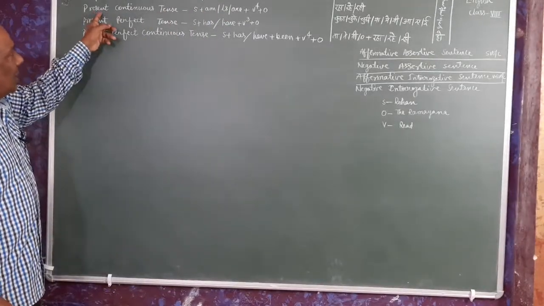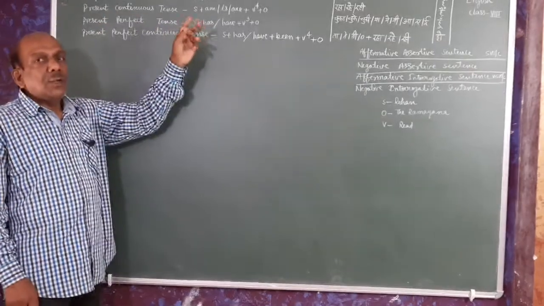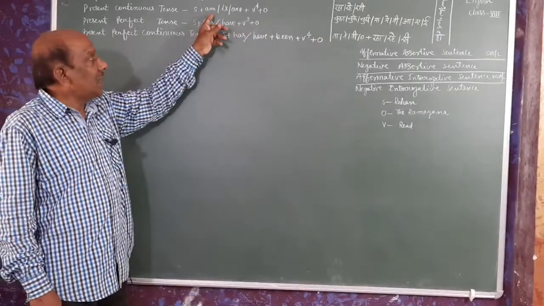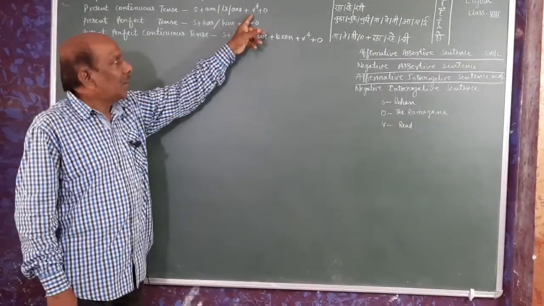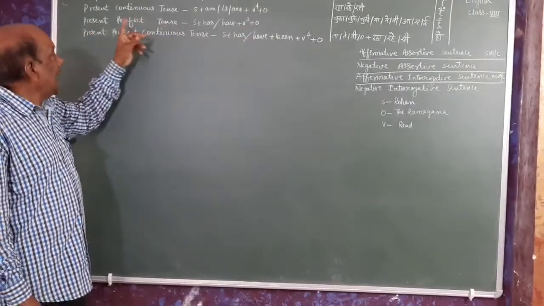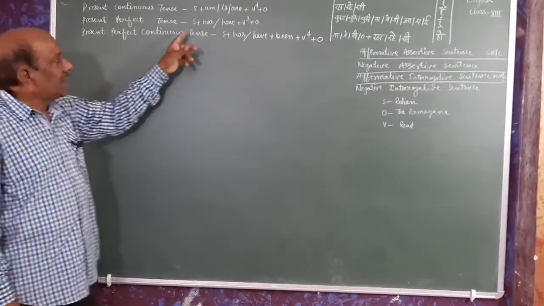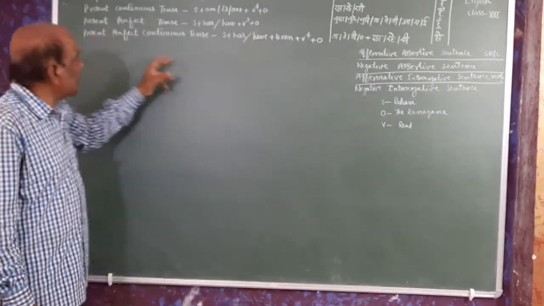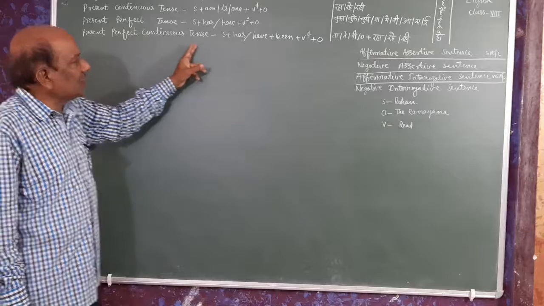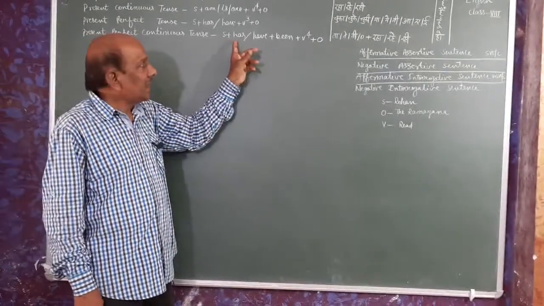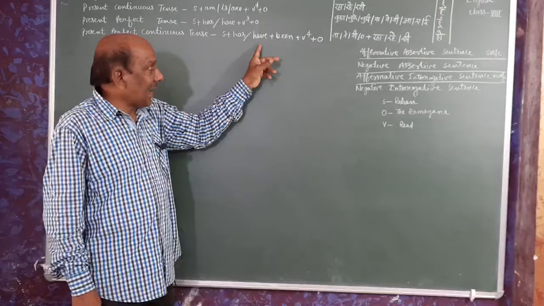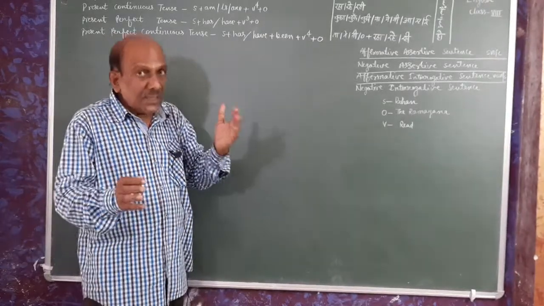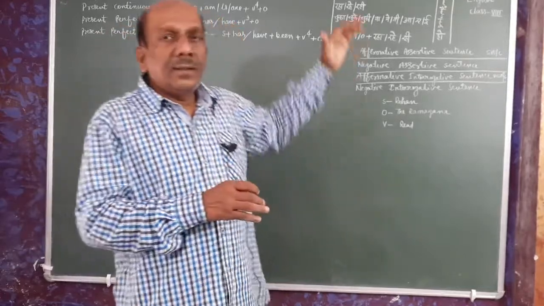In the same way, in present continuous tense, we have the basic structure: subject plus am/is/are plus V4 plus object. And in present perfect tense, we have subject plus has/have plus V3 plus object. In the same way, present perfect continuous tense, we have subject plus has/have plus been plus V4 plus object.